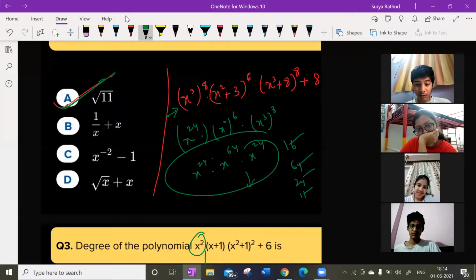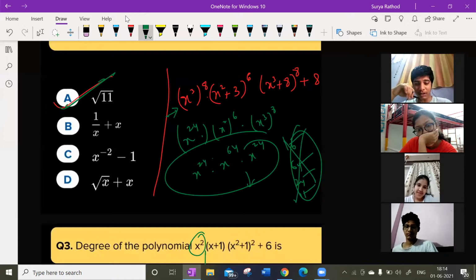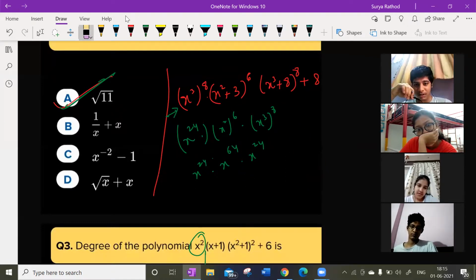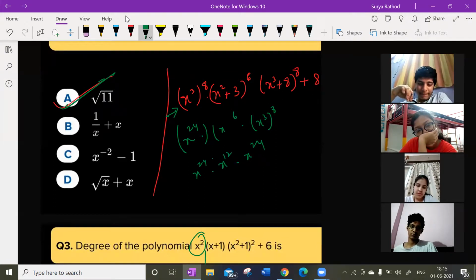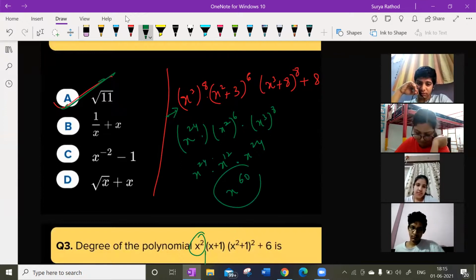So these all are degrees, right? Sir, how 64, sir? This is not a degree. Okay, okay, sorry, it's not 2 6, it's 2 6 12. So 24 plus 12 only, correct. Look at this here now. So 6 x to the power of 60. So the degree is what? 60.